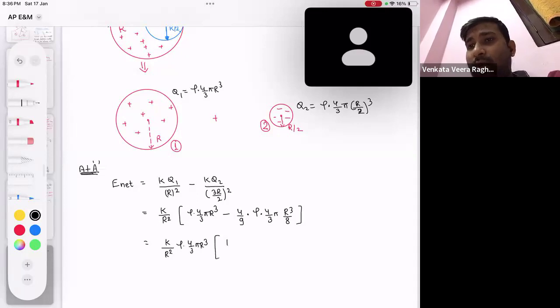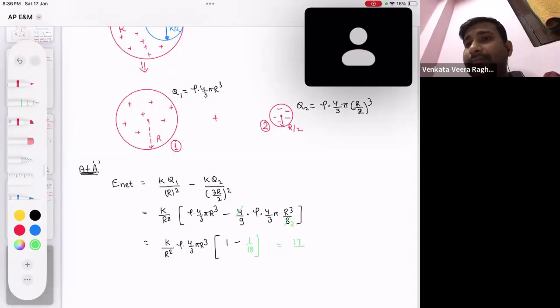What do I have? 1 minus, rho 4 by 3 pi R cube gone. And one more simplification, 4, and this will be 2. So do I have 1 minus 1 by 18? Please tell me. So what we have? 17 by 18.